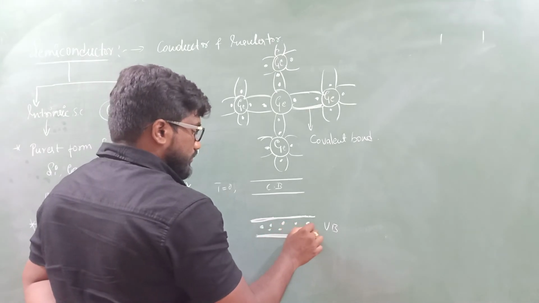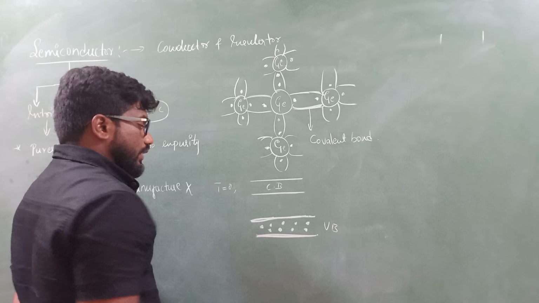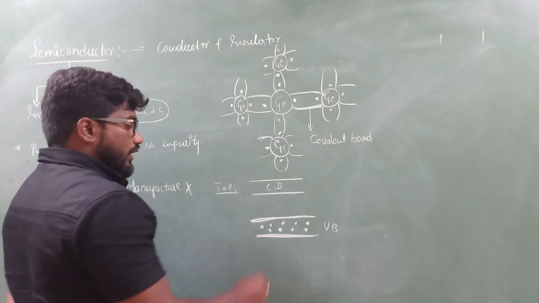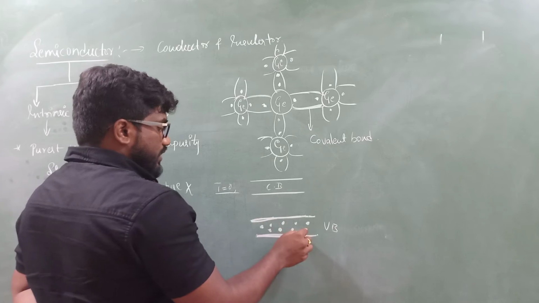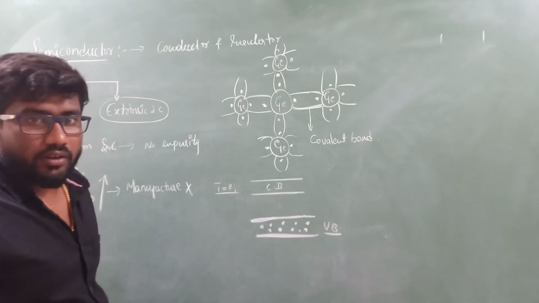The valence band is completely filled with electrons when temperature T is equal to 0 Kelvin. So the electrons which are present in the valence band will not move.